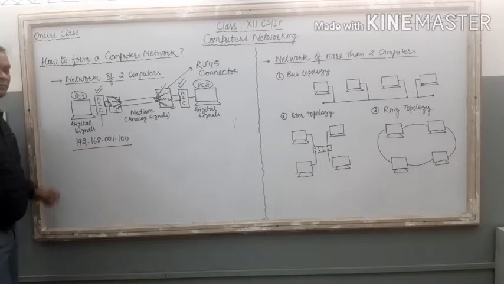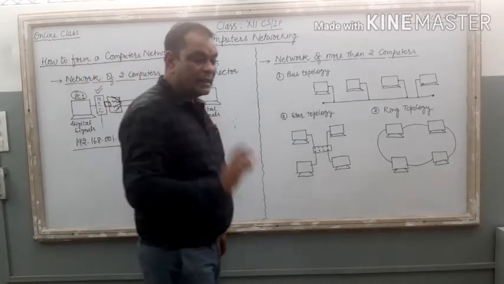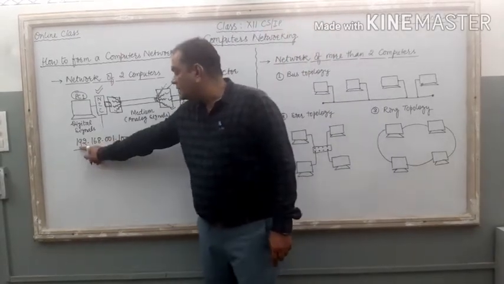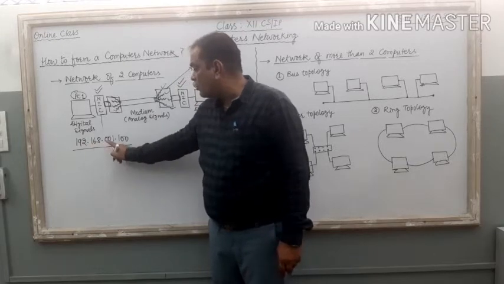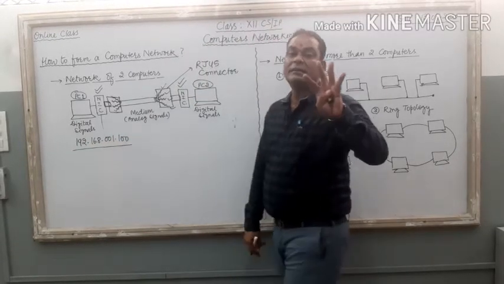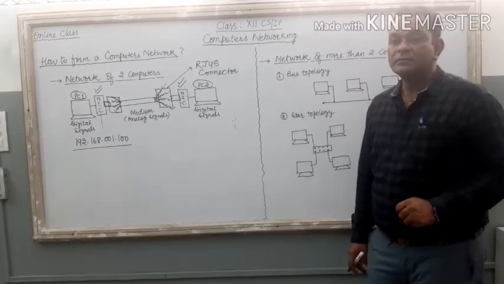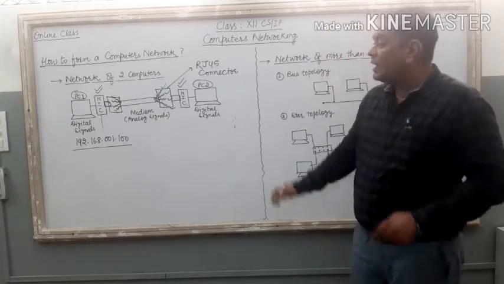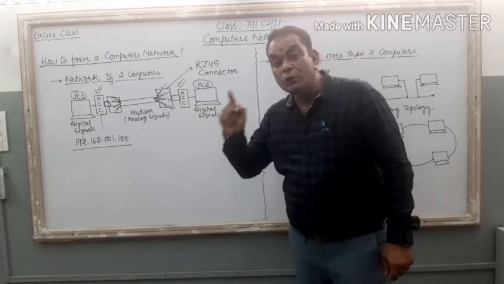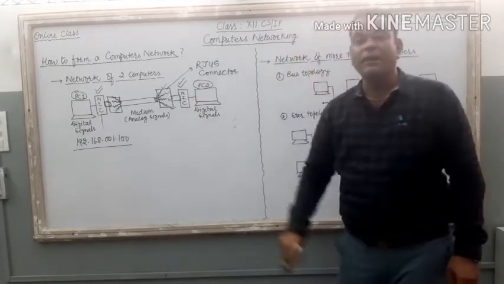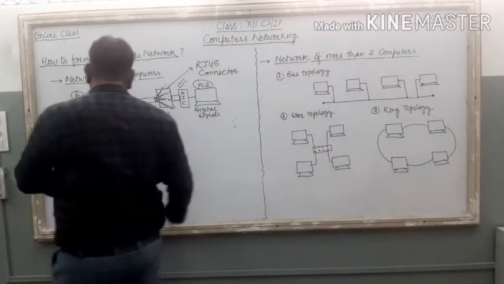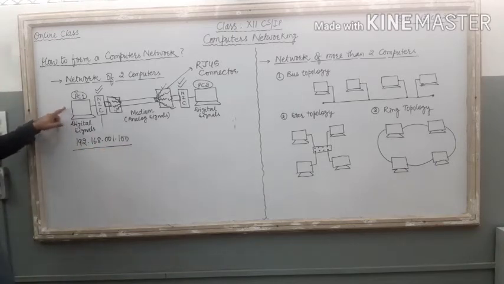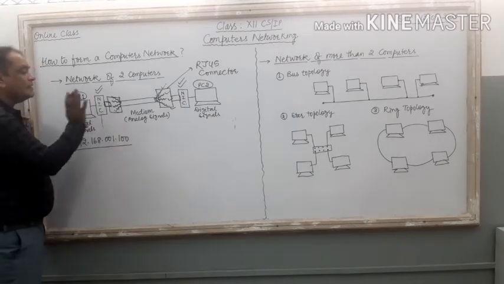Just check this one. 12 digits are there in 3-digit groups: first 3-digit group, second 3-digit group, third and fourth. 4 groups of 3 digits are there, and the total is 12 digits. We have to assign this specific unique code to each and every PC. Now here, if I put 192.168.001.100 to this PC, this particular code is reserved for this PC.